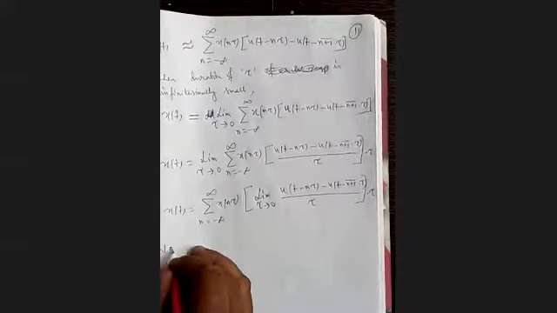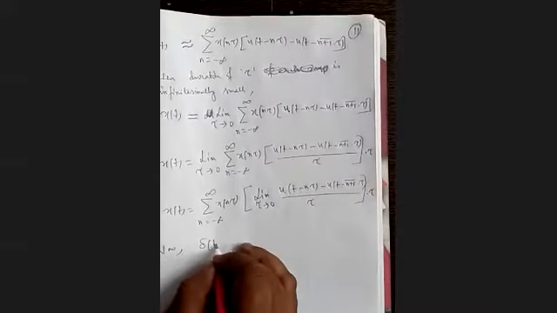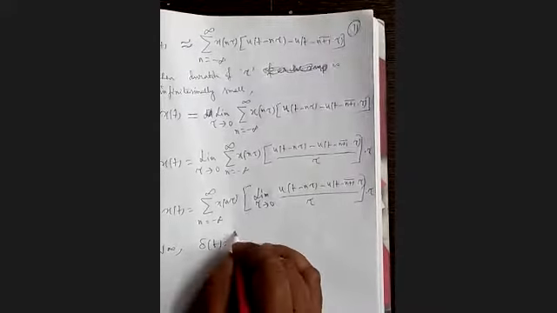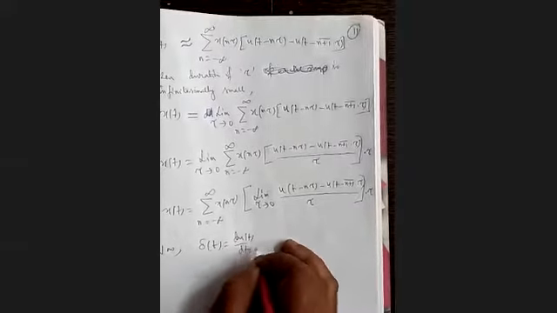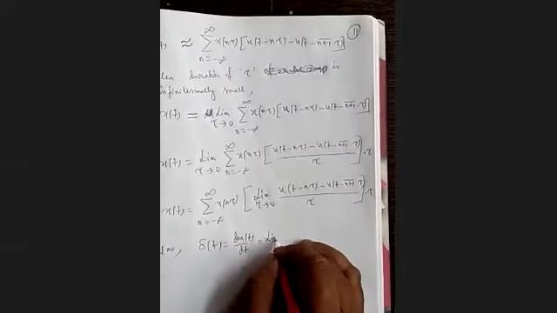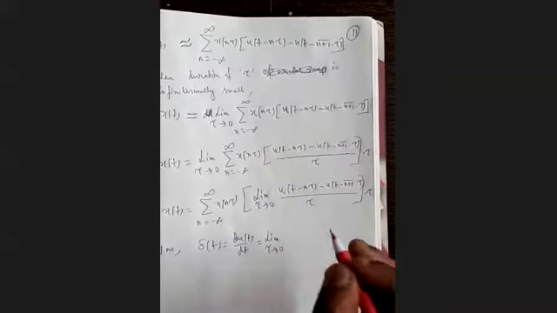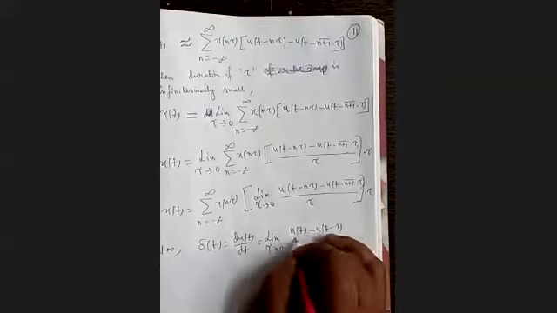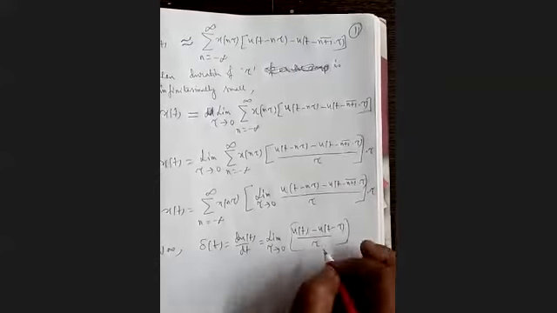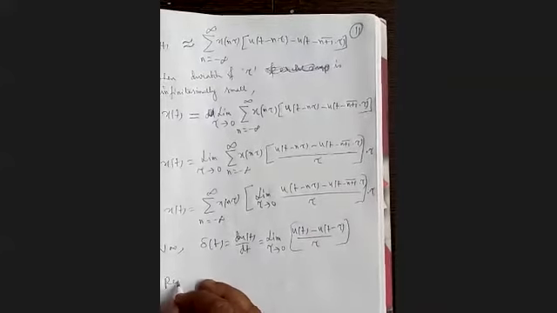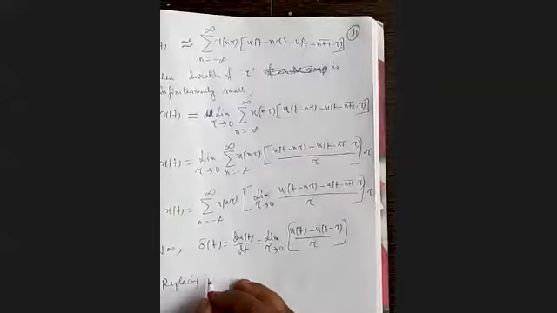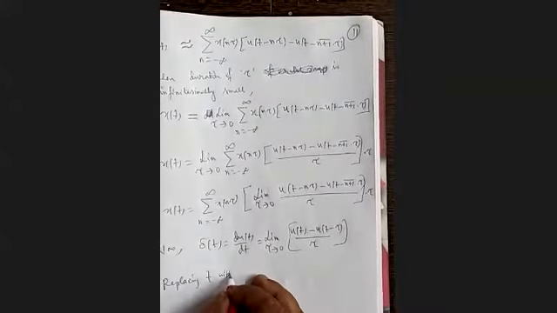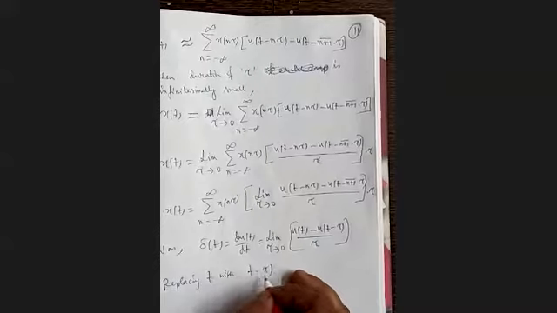Now we know what is delta function, the impulse function. It is du/dt. And if we consider the derivative, it will be limit tau tends to 0 of u(t) minus u(t minus tau) by tau. That one. Now we replace t with t minus n tau.